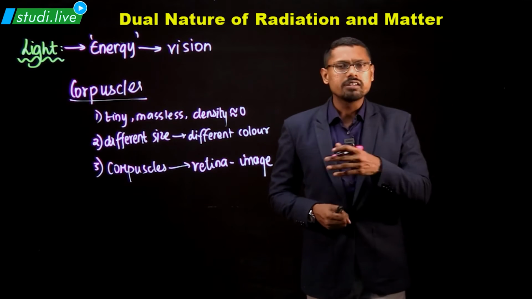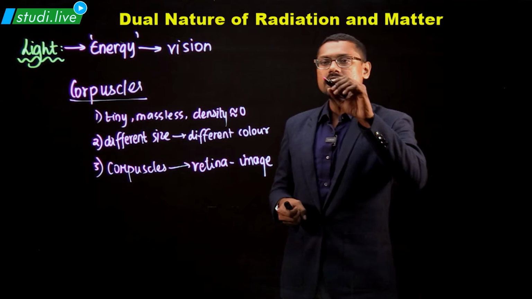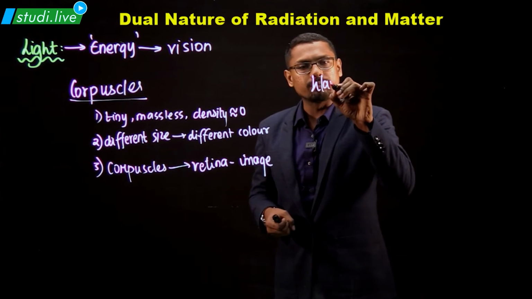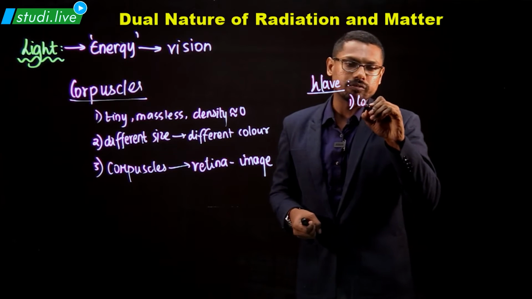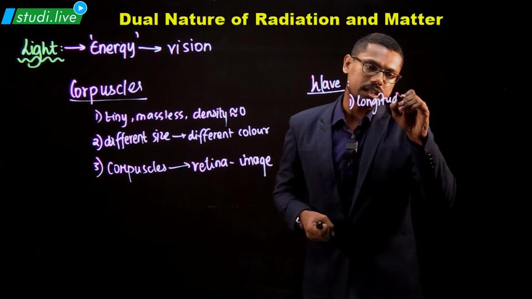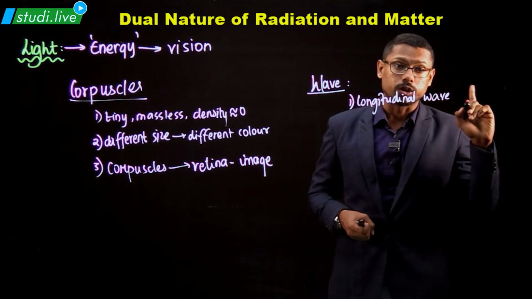But then came Christian Huygens. He was also a scientist, a Dutch physicist. He decided to call light a wave. According to him, light was nothing but a longitudinal wave. He obviously made a mistake in the very first statement. Light, as of now, we know is not a longitudinal wave.